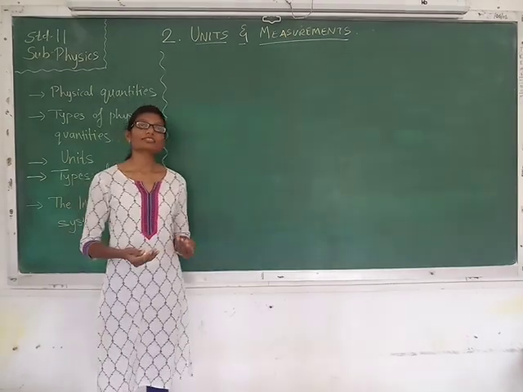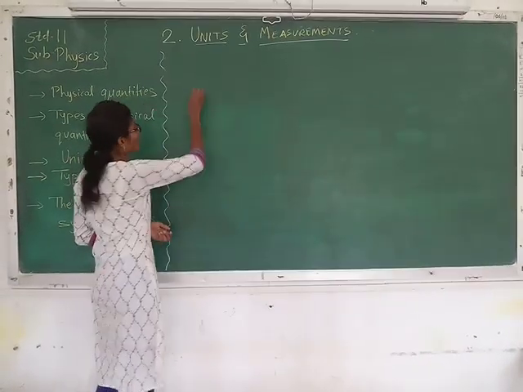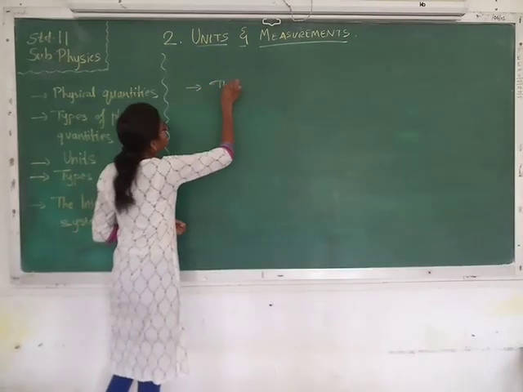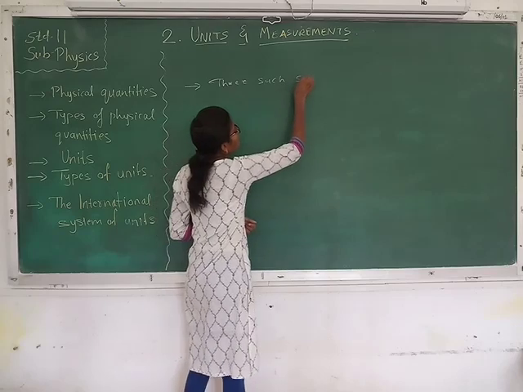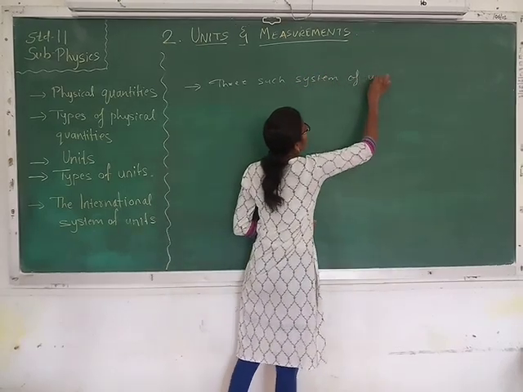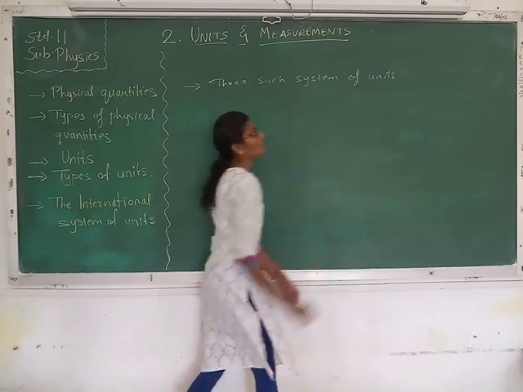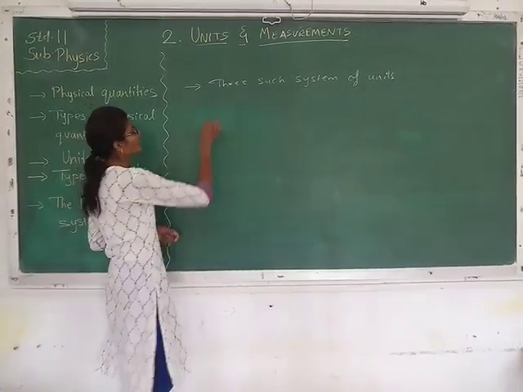So different countries accepted different systems of units, and three such systems of units were based on three fundamental physical quantities.